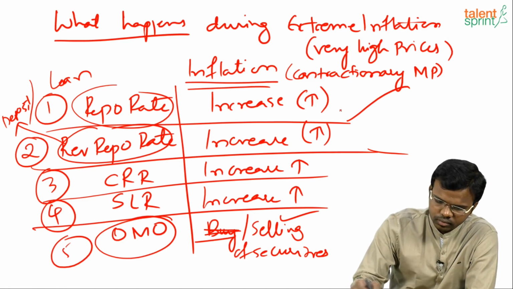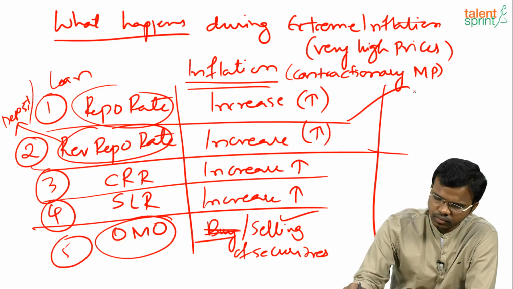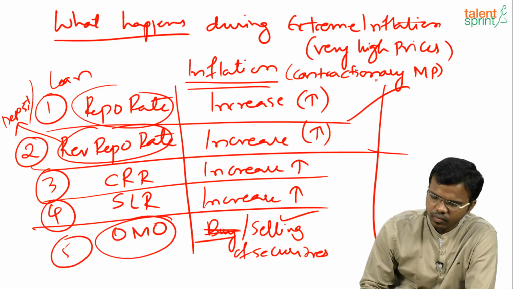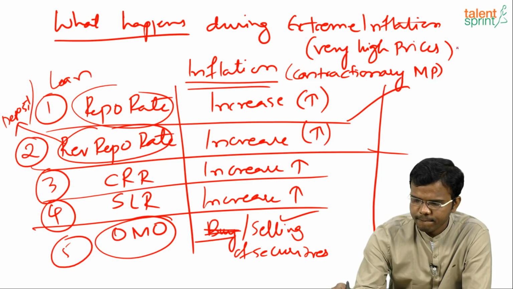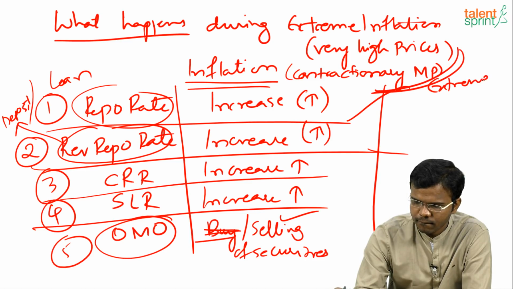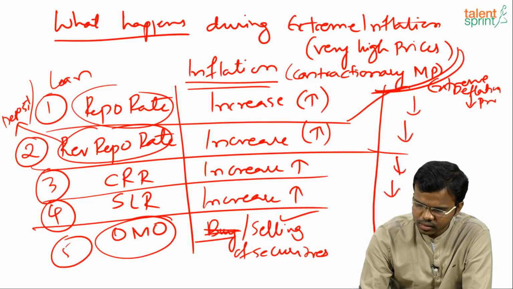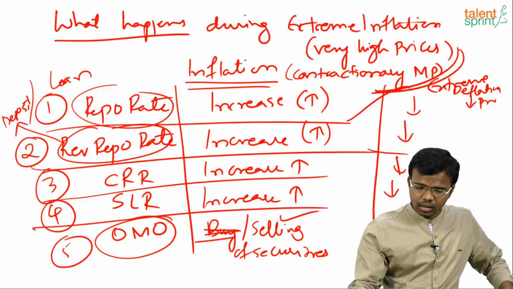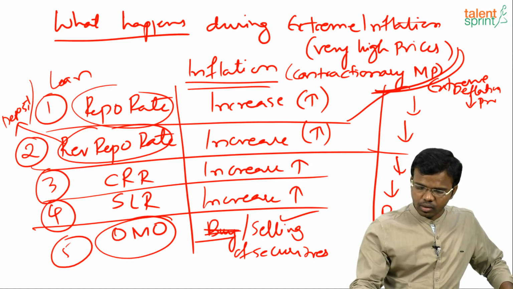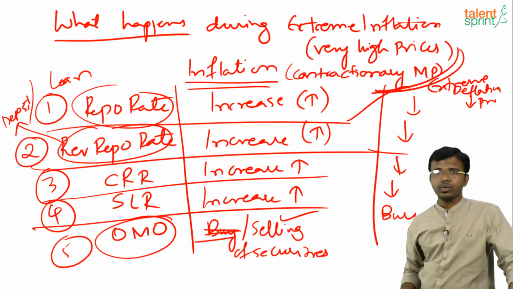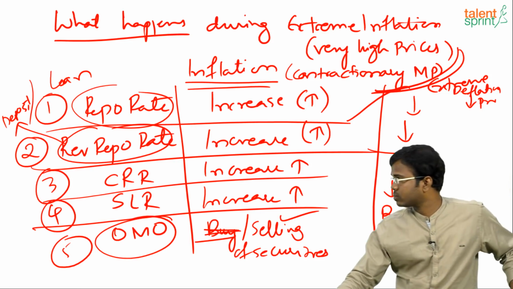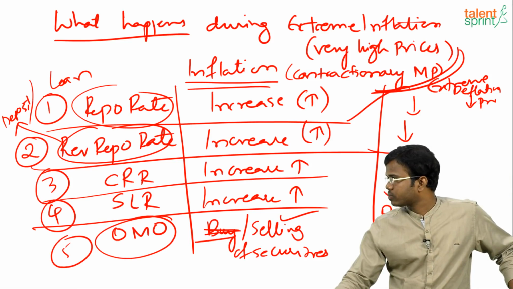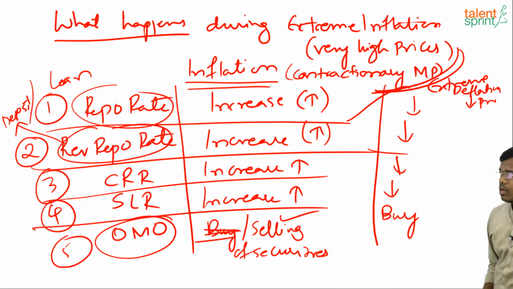extreme deflation, means what? Very low prices. So all will decrease because I have to add money to the market. Okay, and during this OMO operations it will go for buying the government securities. Clear with this? Okay, clear everyone?